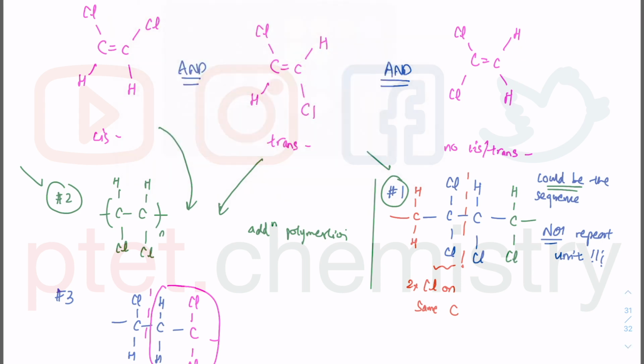How about the other one? So 1 chlorine on the carbon, which means you can have another one where the chlorine is on the carbon as well, or, of course, you can have the chlorine there and the hydrogen there as well. So this is one of these monomer. Doesn't matter which one, because once you form the single bond, you can rotate about single bond, but you couldn't rotate about double bond. Once you form single bond, doesn't matter whether the chlorine is up there or there, they are the exact same thing. So number 3 is possible again. So 1, 2, and 3 are all possible sequences. We are looking at option A as the correct answer there.